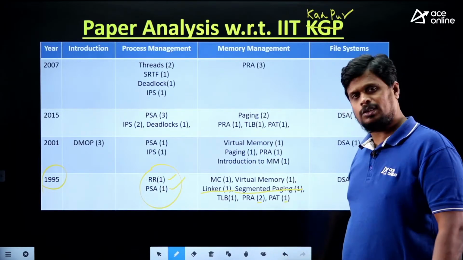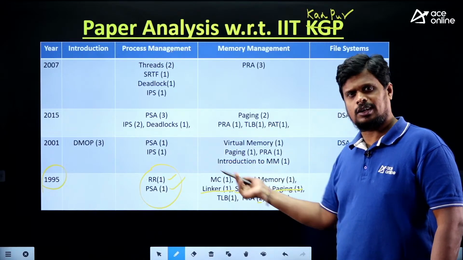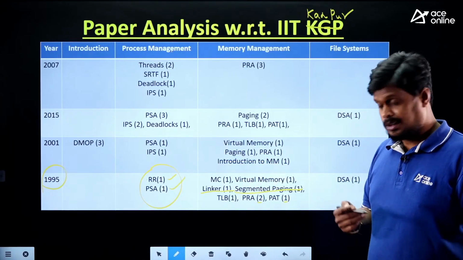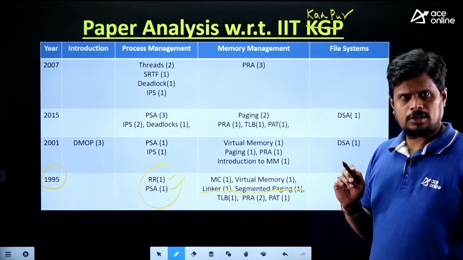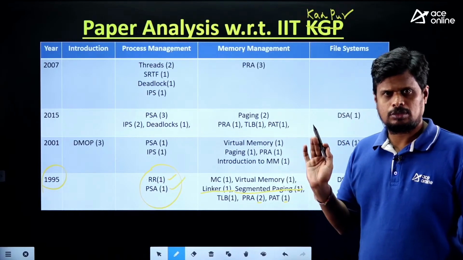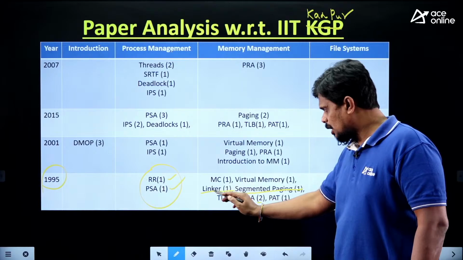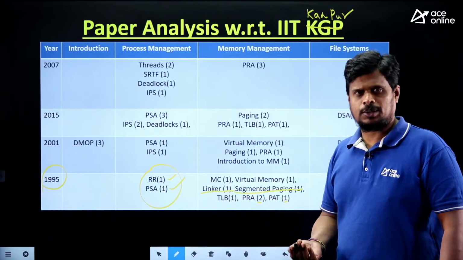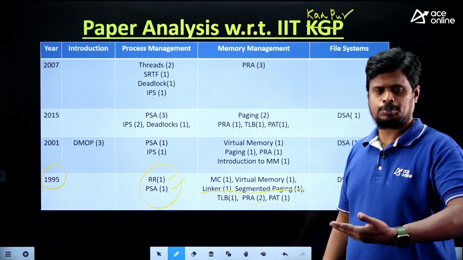Even from segmented paging you have 1 question, unfortunately, in 1995. It means that while you are preparing the operating system subject, better consider some untapped topics also. This is my suggestion. With the linker you never expect any question, but it has been given, so you need to be prepared.